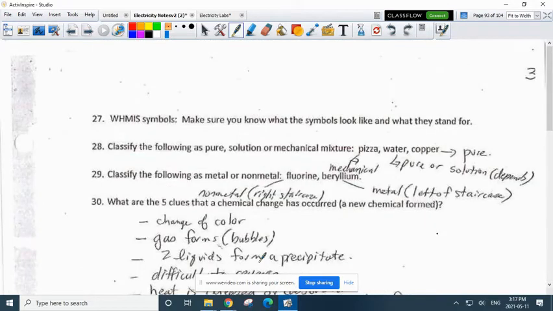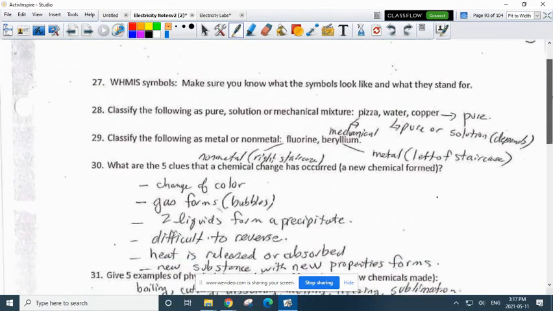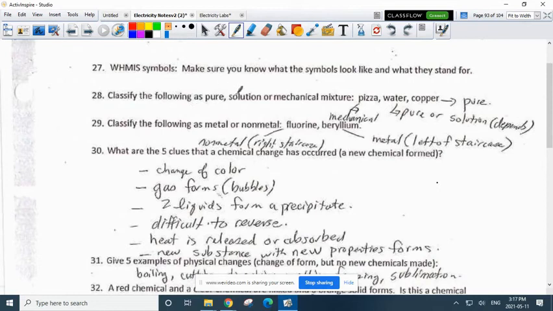So now into the chemistry. We need to know what the WHMIS symbols are and what they stand for. So using the new WHMIS symbols, you need to be able to look at those. Okay. Classify the following as pure, solution or mechanical mixture. Pizza is mechanical mixture. Water is pure. If it's distilled water, it could be pure, but really, if it's coming out of the tap, it could be a solution. Copper is pure.